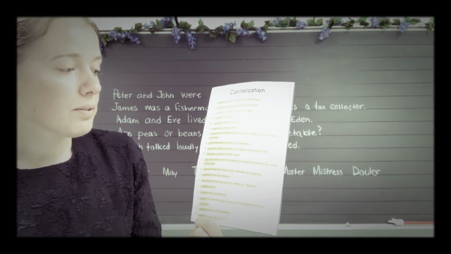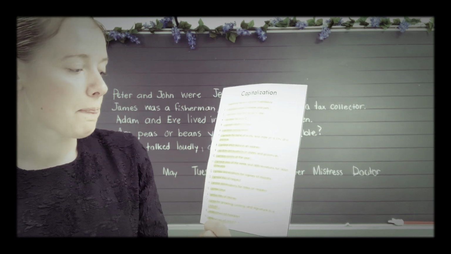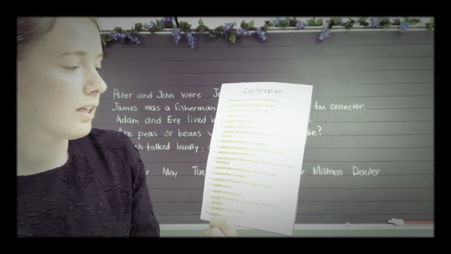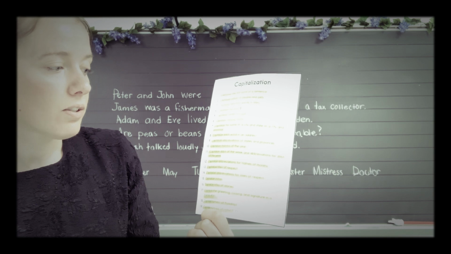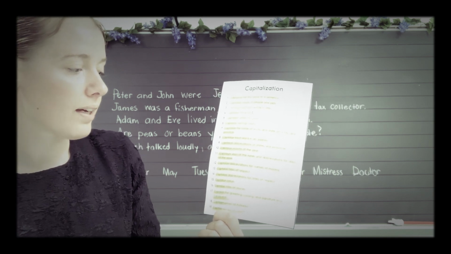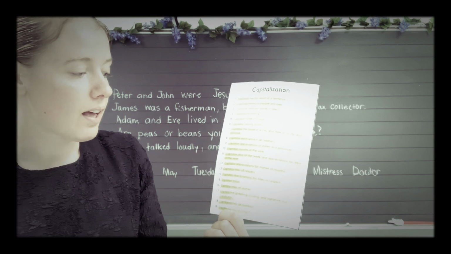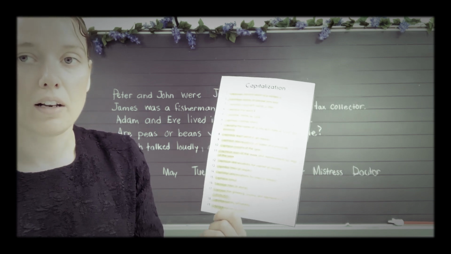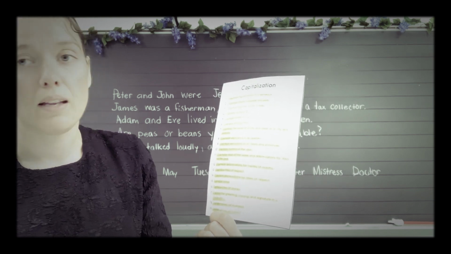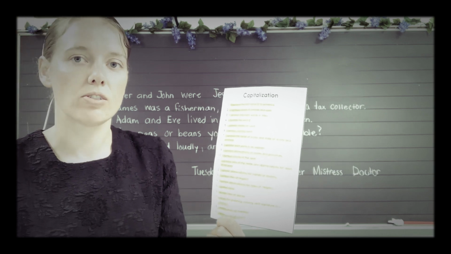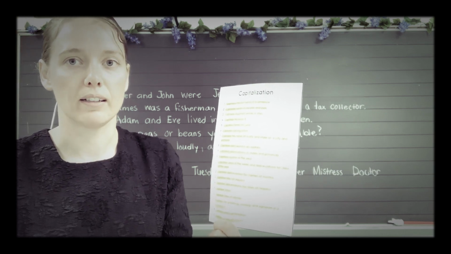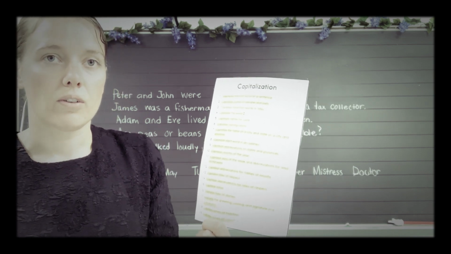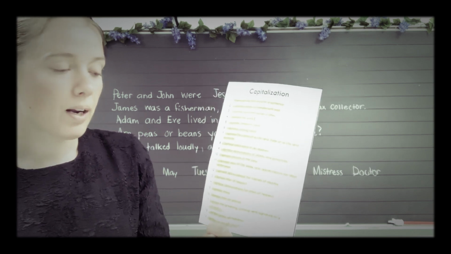Okay, number 12, capitalize abbreviations for names of months. 13, capitalize titles of respect, like Mr. and Mrs. and Doctor. Number 14, capitalize abbreviations for titles of respect. Number 15, capitalize initials. Number 16, capitalize titles of stories. Number 17, capitalize the greeting, closing, and signature in a friendly letter. Number 18, capitalize names of holidays, like Easter and Palm Sunday and Christmas and Thanksgiving and Mother's Day. All those letters that start the words will get capitalized.